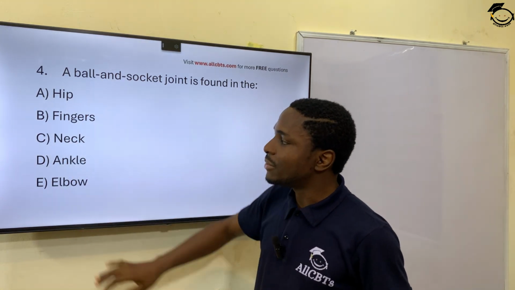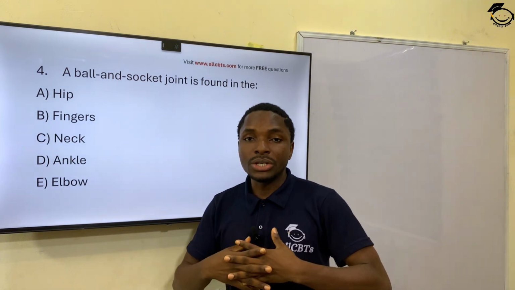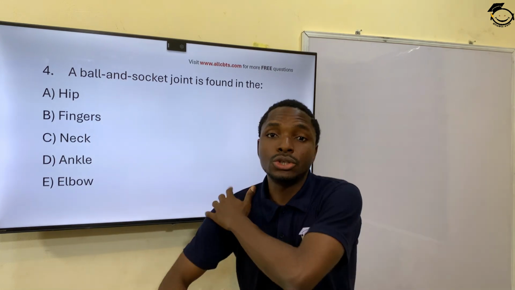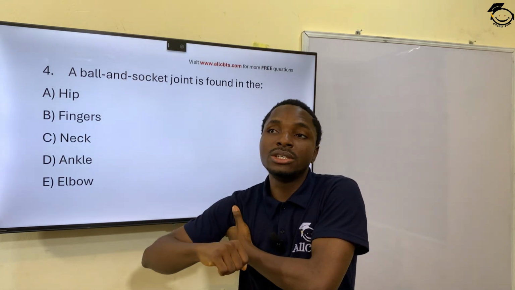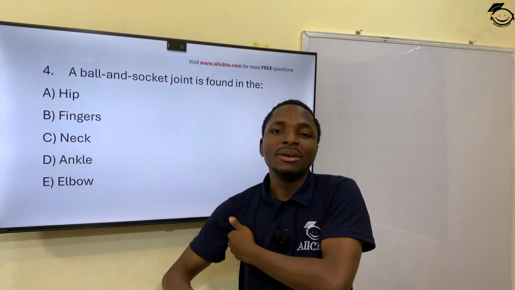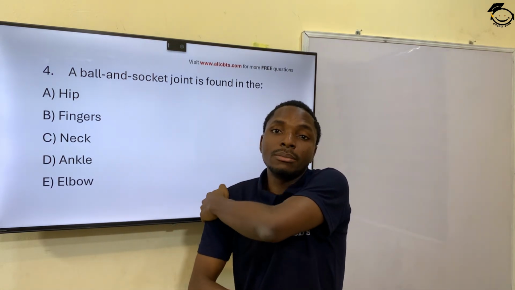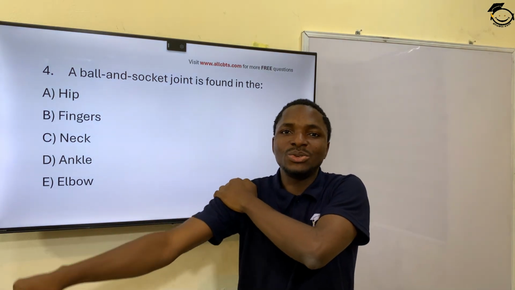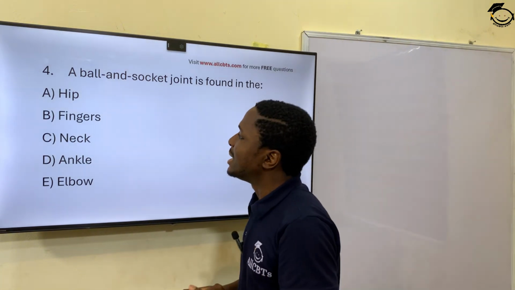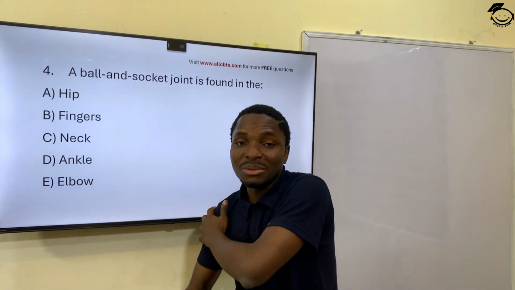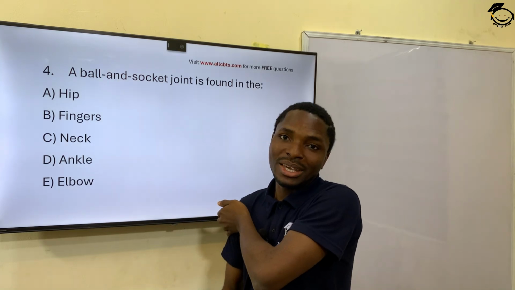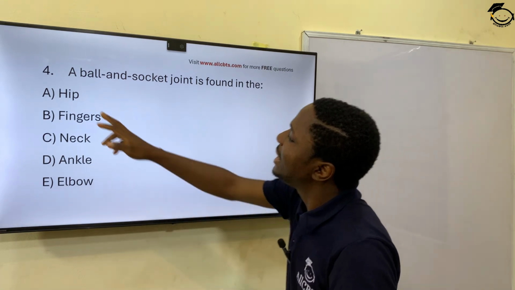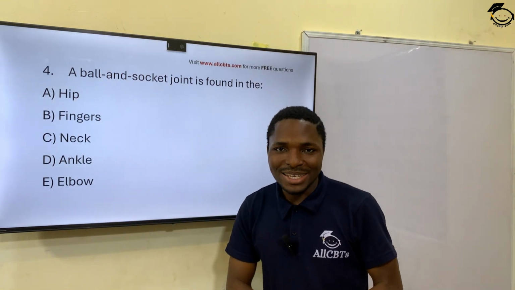So which of these parts of the body have the ball and socket joint? Now the ball and socket joints will always be located in the hip section and the shoulder section. The shoulder, you are more likely to know. If you touch your shoulder at the back, you see it's round. Then it has a connector, which is your arm, which acts as a ball and socket joint. It's called ball and socket because it has a round top, which is like your shoulder. Same with your hip. So hip happens to be the correct answer there.